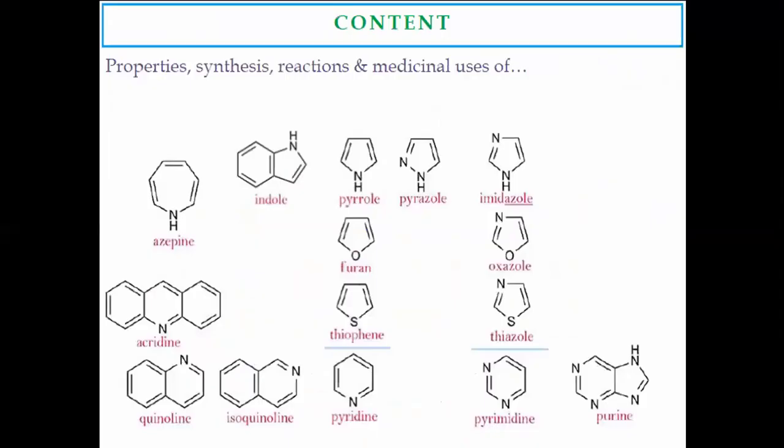The content of today's talk is the properties, some syntheses or preparation reactions, along with some chemical reactions and medicinal use of today's heterocyclic moiety, that is imidazole. This moiety, we have to discuss today.